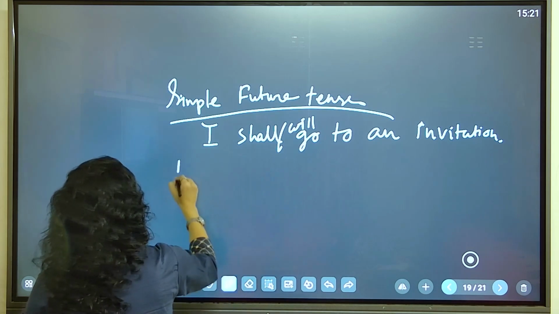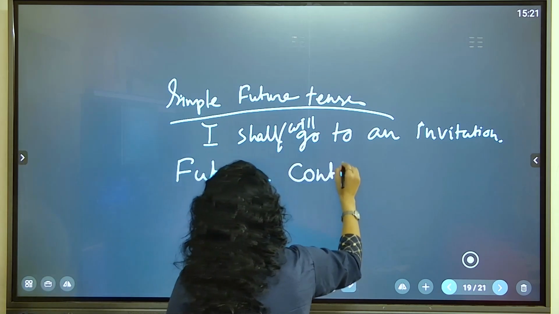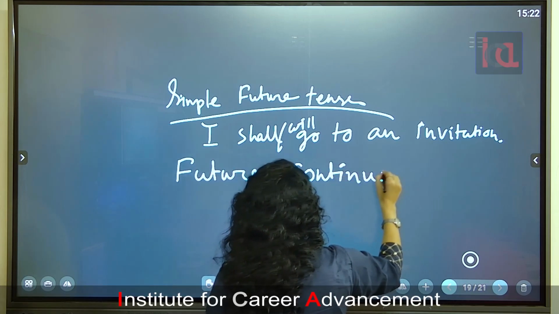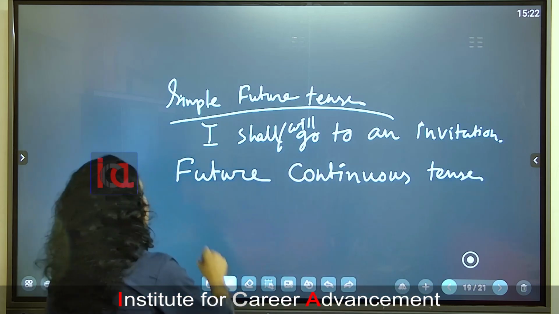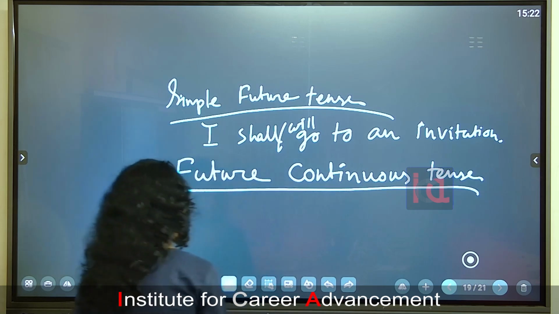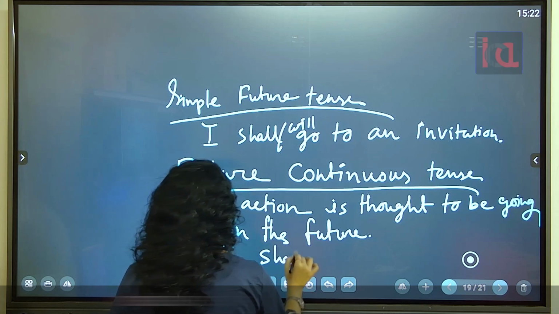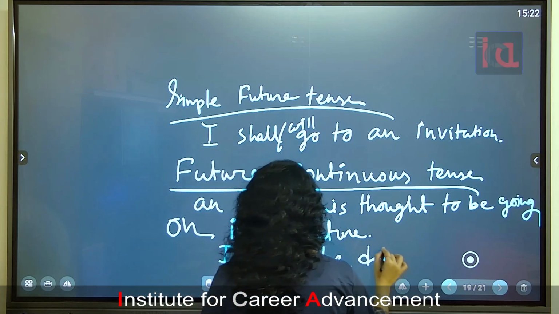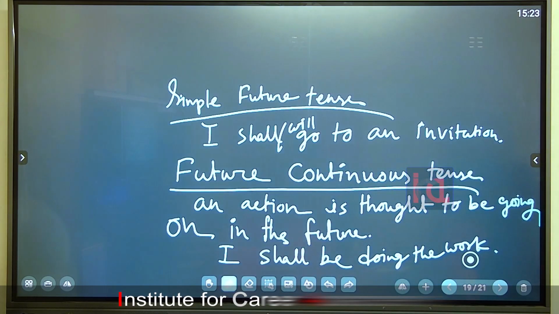Okay, next I will go for future continuous tense. Future tense is very easy. There is no difficulty. Difficulty is in the past tense, simple present tense, isn't it? Past tense and simple present. Past tense is a little bit critical. Okay. See, an action is thought to be going on in the future. I shall be doing the work. There is not that much complexity.